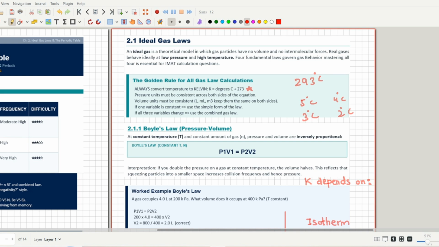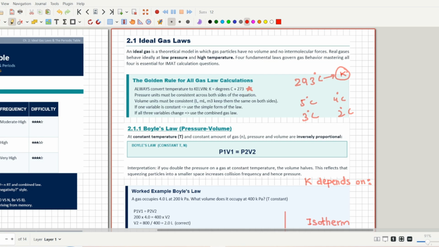So many students will say, because the options are in degrees Celsius, I don't have to convert the temperature into Kelvin. But that is a big mistake, because these formulas that we will be discussing in a later lecture can't use temperature in degrees Celsius. These formulas need temperature in Kelvin.